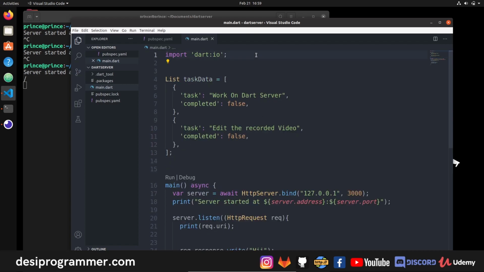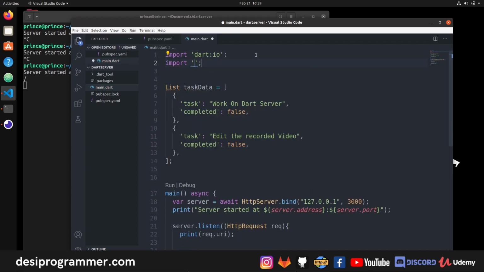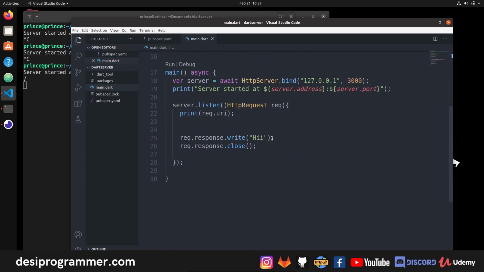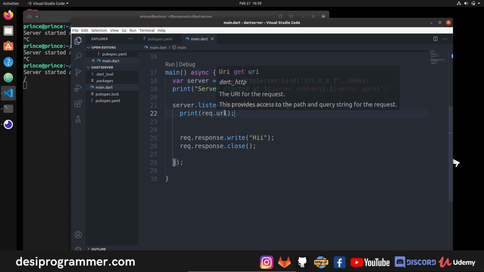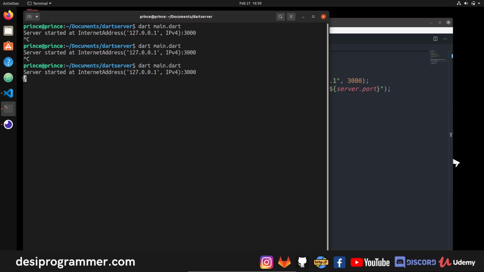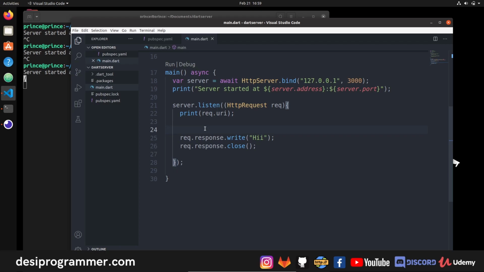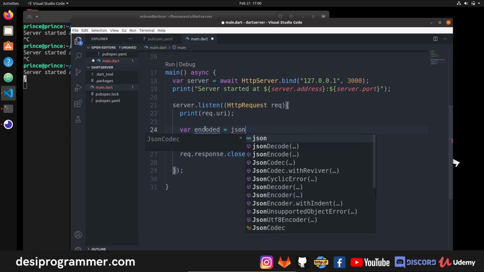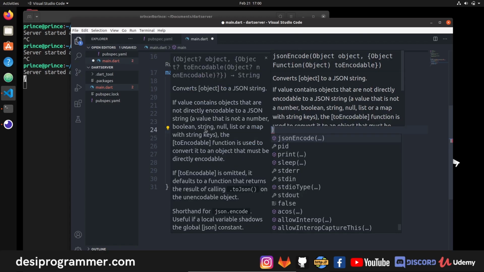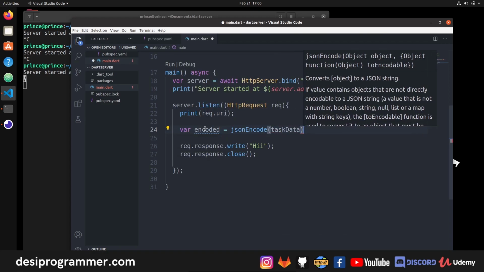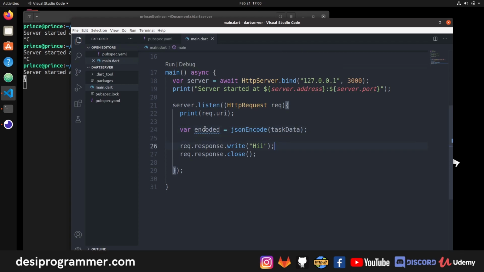So for encoding, I will need the convert library. So I will say import dart colon convert. And now here, whenever we have a request, as you can see, I printed request.uri. I got this slash, which means we are getting a request at slash URI. And here I'm saying I have to first encode. So let's say var encoded is equal to JSON encode, and I have to encode this list, which is task data. And once this is encoded, instead of hi I have to write this entire encoded data.